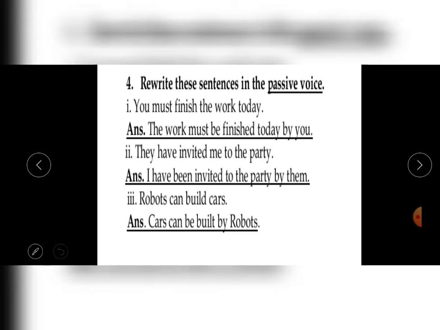You must finish the work today. Here you is a subject. Must finish is a verb. The work is an object. Today is an extra word. Now object becomes subject in passive voice. So here, the work must be finished. The last rule we have seen just now. So here must be finished. Finish, past participle form is finished. Today, by you. The by phrase we have to use in a passive voice.